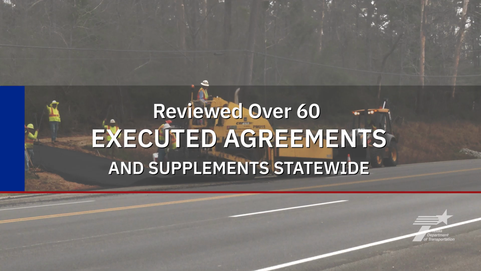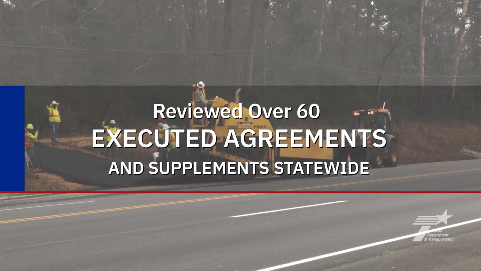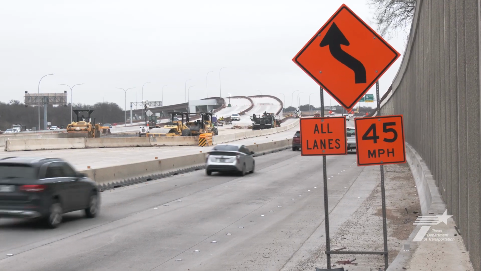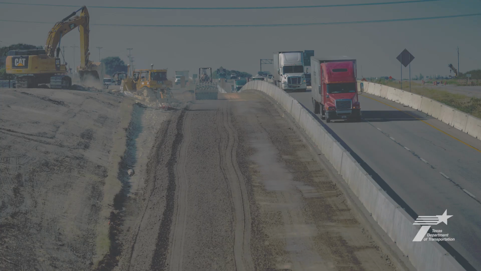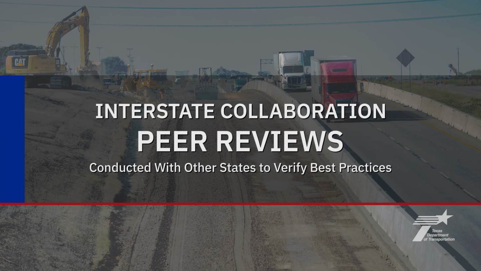The team reviewed more than 60 executed utility agreements and supplemental agreements from TxDOT districts across the state. We examined how eligibility ratios are calculated, how property interest and betterments are documented, and how these agreement packages are assembled. TxDOT also conducted peer reviews with other states' transportation departments to learn more about their approaches and best practices.